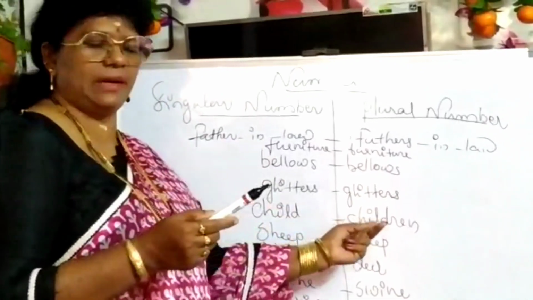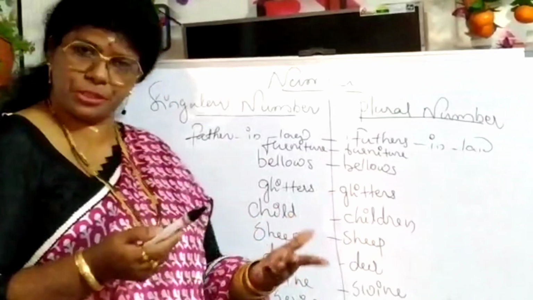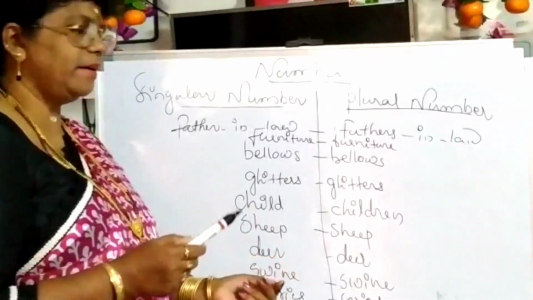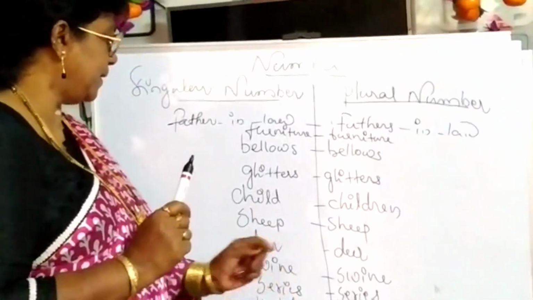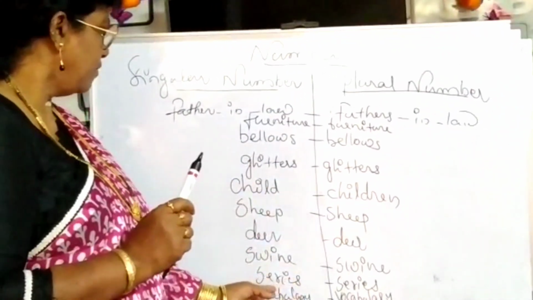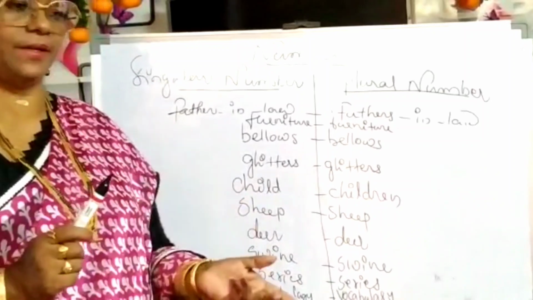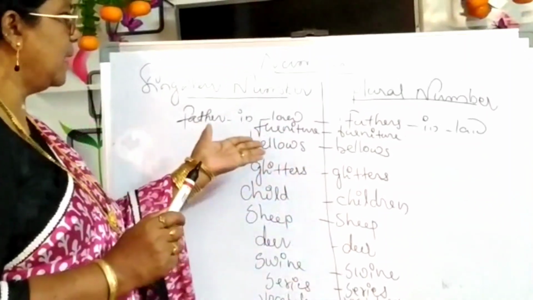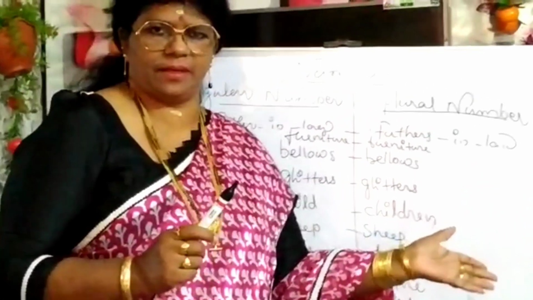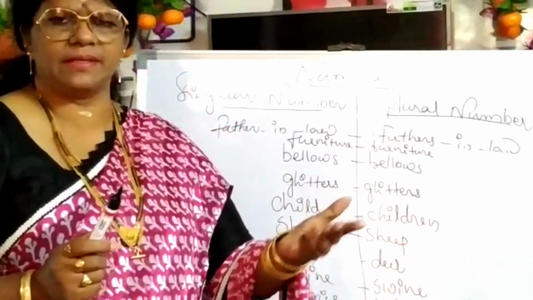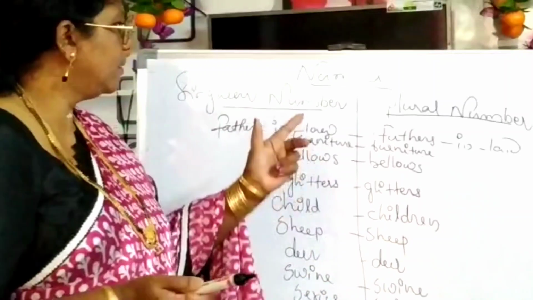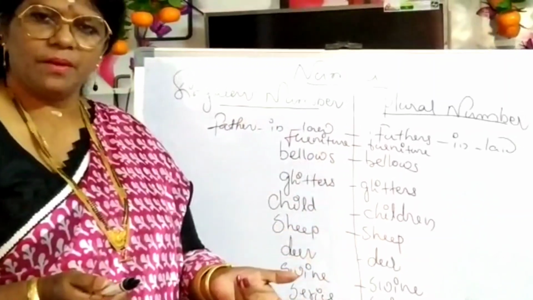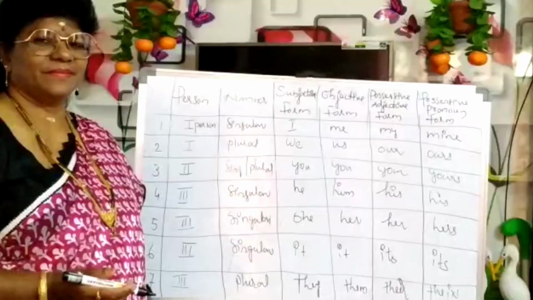Child, children. Sheep, sheep only. Deer, deer only. Swine, swine only. Series, series only. Vocabulary, vocabulary only. Furniture, furniture only. So, certain uncommon plural forms I have given here. Commonly you know that boy, boys, girl, girls. These are common plural numbers, and those are common singular numbers. Are you following me? Okay?